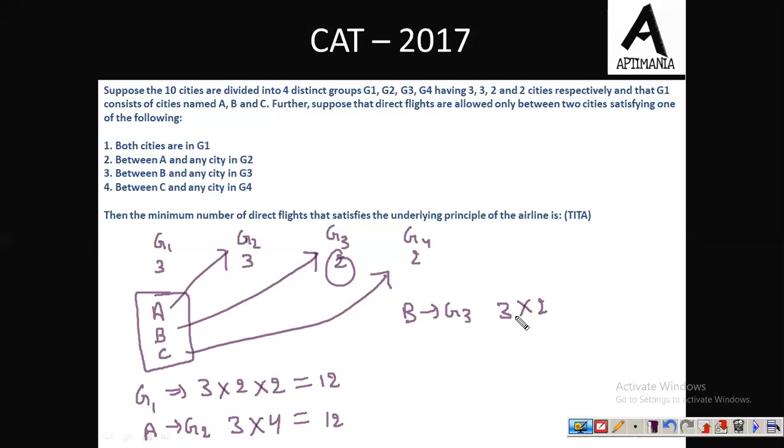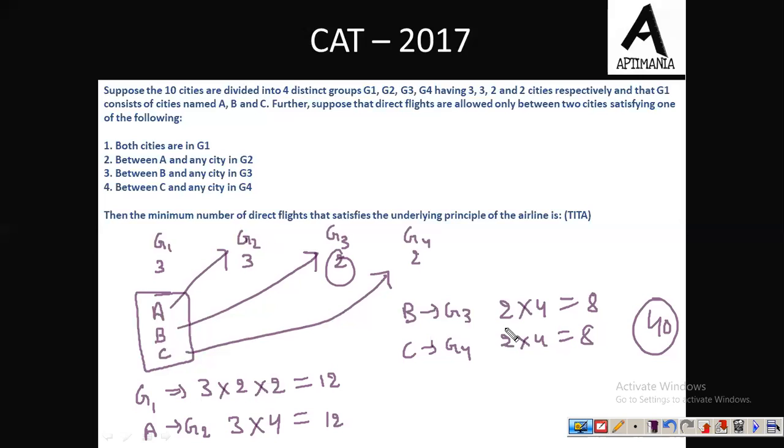Oh, sorry. In fact, this must be 2 into 4. 4 why? Because वही 2 option अपने पास morning और evening के हैं और 2 option अपने पास return और onward के हैं. So total 8 flights must be there. And similarly, in case of C connecting to G4, there must be 2 into 4 options. So in total, 12 plus 12, 24, and 8 is 32, and 8 is 40. So we must have 40 flights. This is the minimum number of flights.